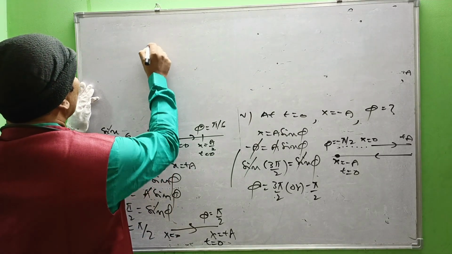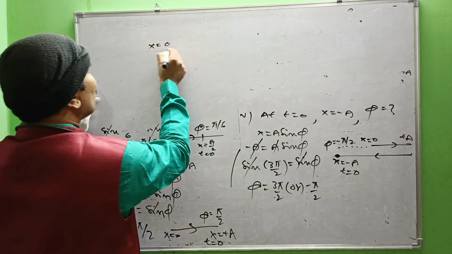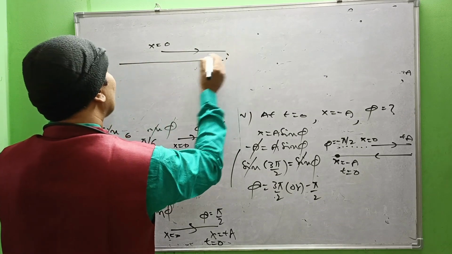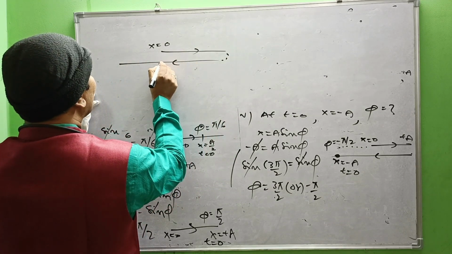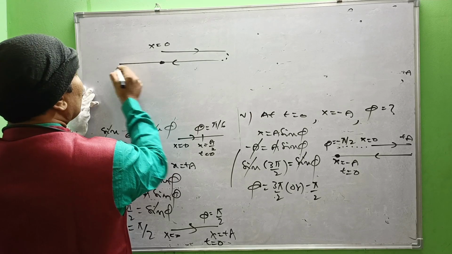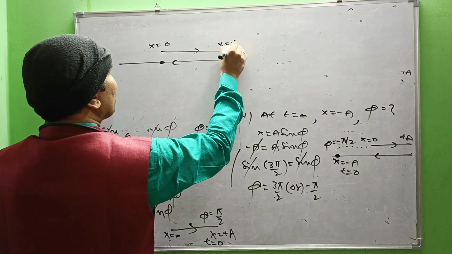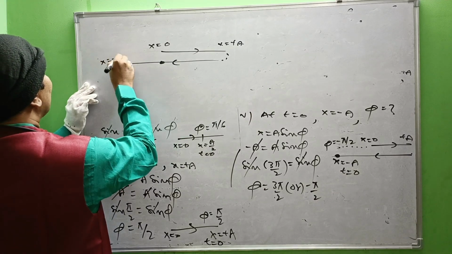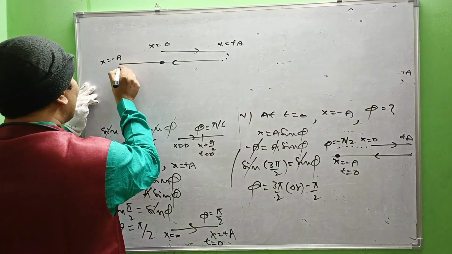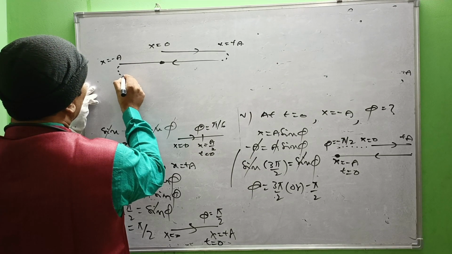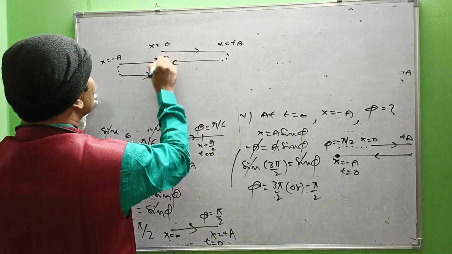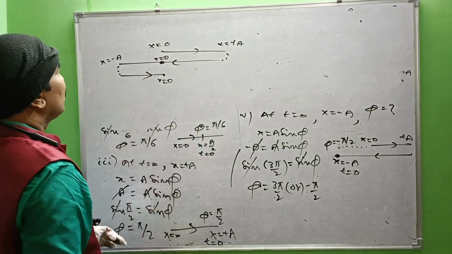Suppose this is x equal to 0, the position of the particle. It moves rightwards and again retraces like this and again crosses the mean position. This is x equal to plus a, the right extreme position. This is x equal to minus a, the left extreme position. Again it retraces like that and reaches the mean position, right? This is also x equal to 0, this is also x equal to 0, right?